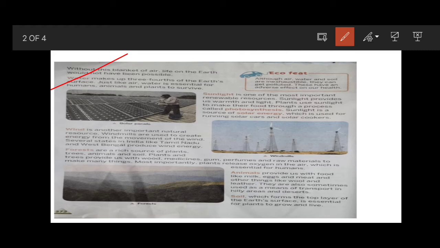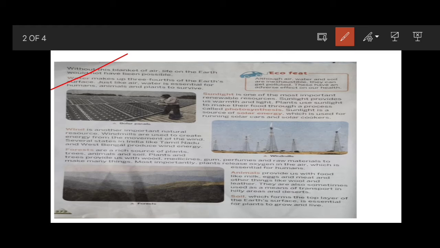Just like how air is very important for the survival of life, water is also essential for humans, animals and plants to survive on this earth. If there were no water, life would not have been possible for humans, animals and plants. So water is also one of the important renewable resources.